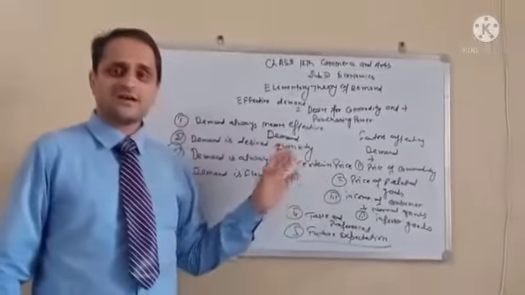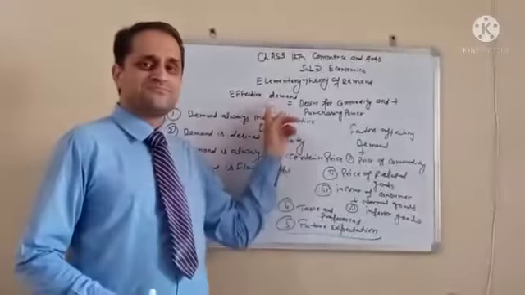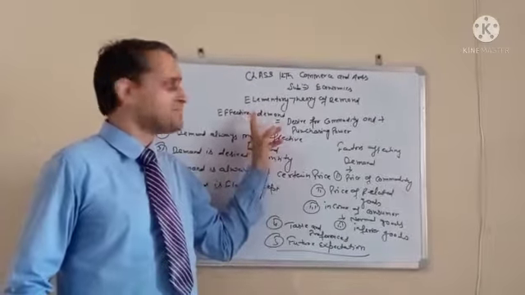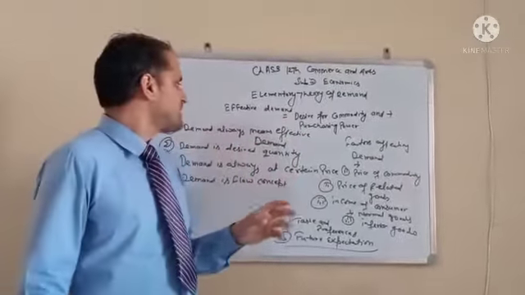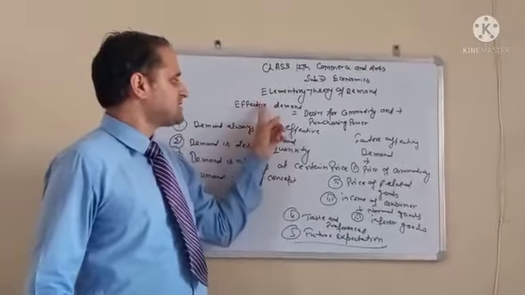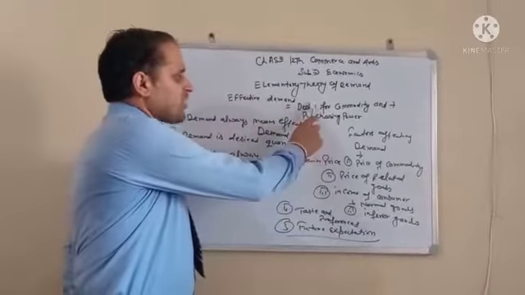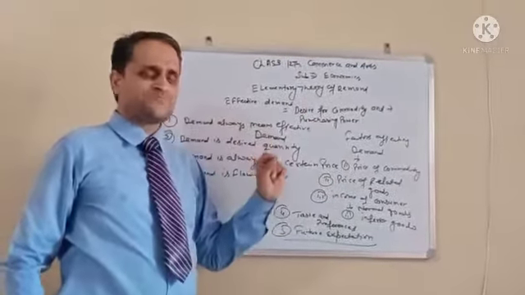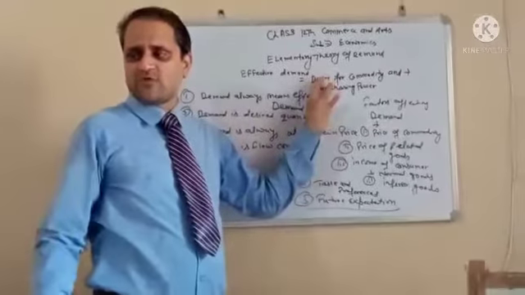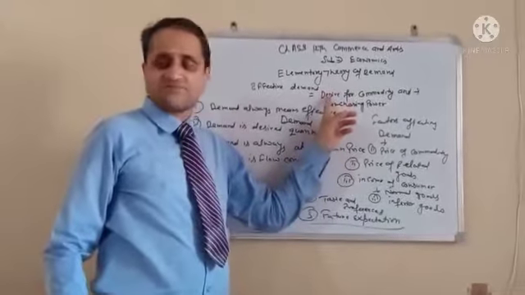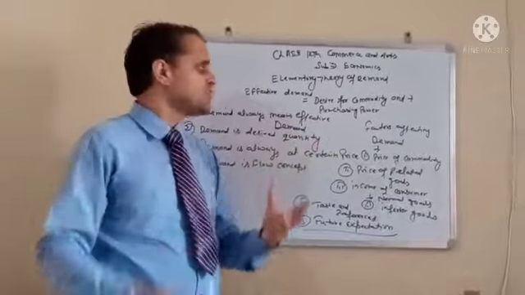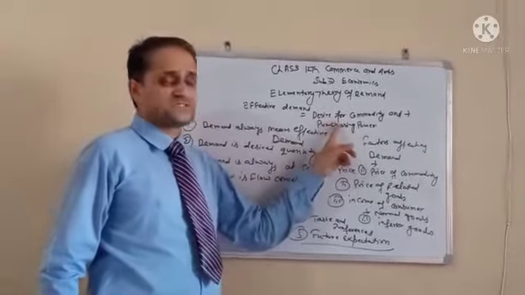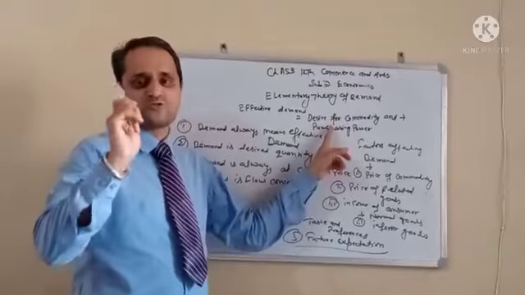For the layman, demand is something different, and in economics, demand has a special meaning. Demand means effective demand. Demand is equal to desire for a commodity and purchasing power. For example, you want to purchase a mobile phone. You have the desire first of all, that I want to purchase a mobile phone. That must be backed by strong purchasing power. You must have the amount to purchase that.